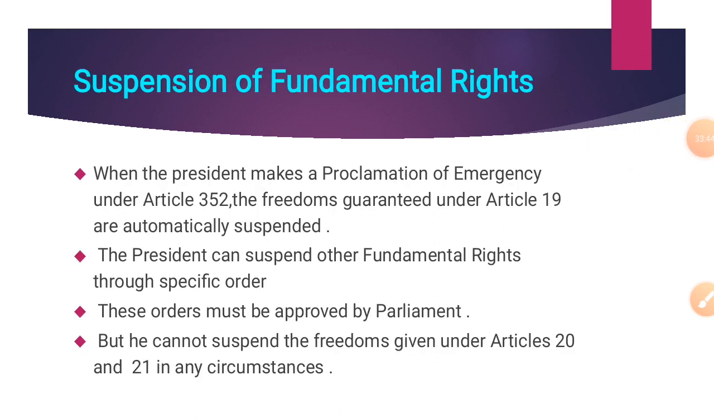Next, suspension of fundamental rights. When the President makes a proclamation of emergency under Article 352, the freedoms guaranteed under Article 19 are automatically suspended. The President can suspend other fundamental rights through specific order. These orders must be approved by the Parliament, but he cannot suspend the freedoms given under Articles 20 and 21, which are protection in respect of conviction for offences and protection of life and personal liberty respectively.